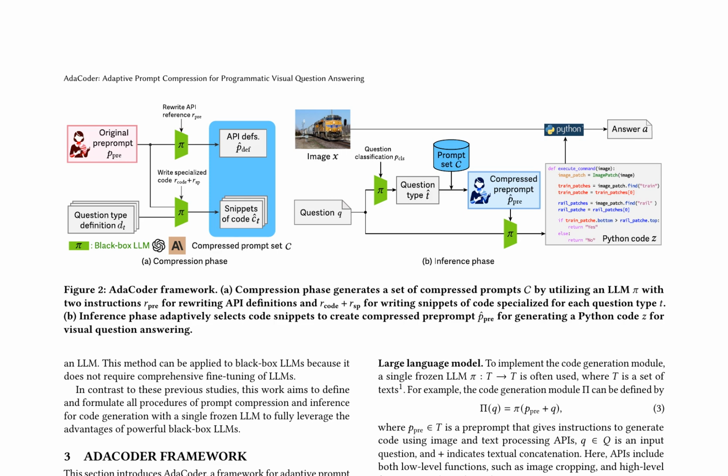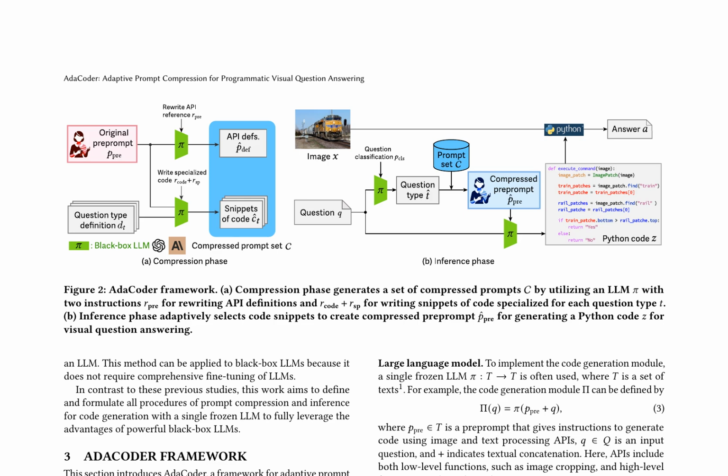The AdaCoder framework introduces a novel approach for adaptive prompt compression in programmatic visual question answering. It consists of two phases, compression and inference. In the compression phase, a set of compressed prompts is generated using a large language model, LLM, with two instructions: rewriting API definitions and writing code snippets specialized for each question type. This phase is run only once to prepare the compressed prompts.